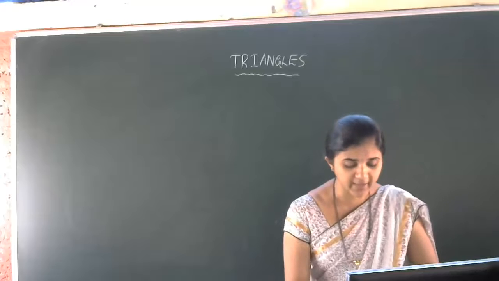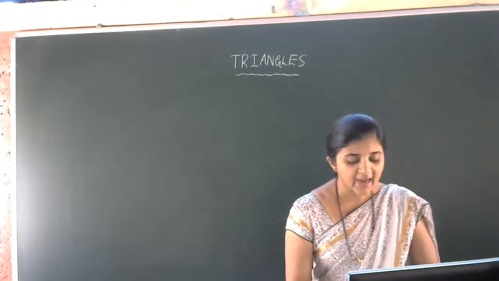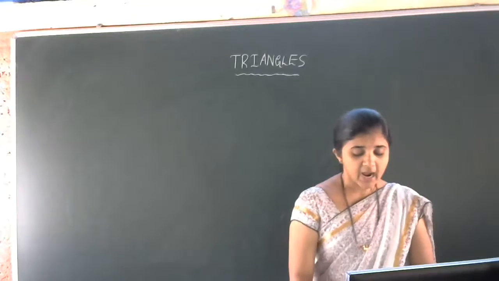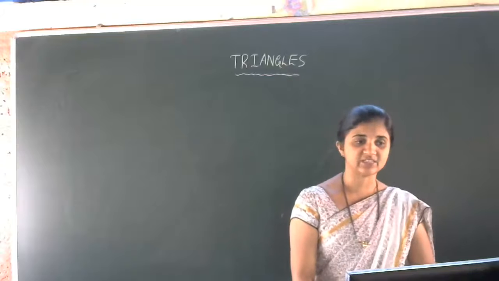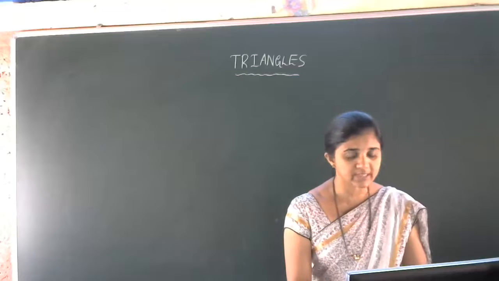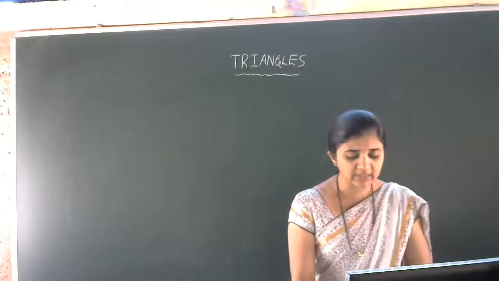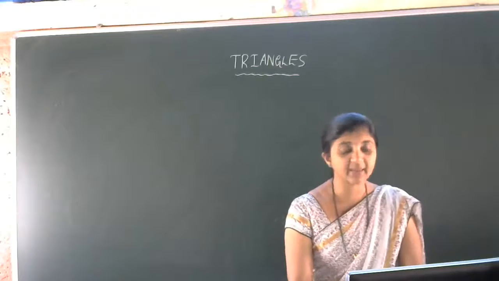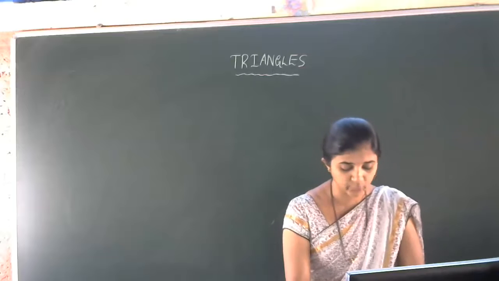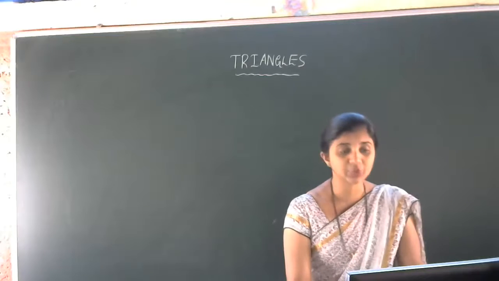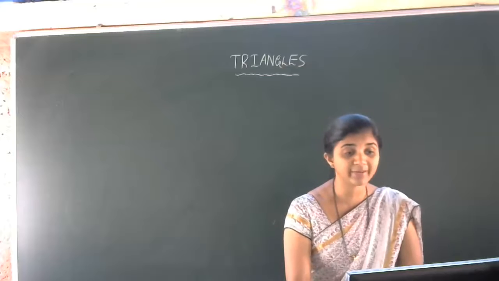Triangle ABC and triangle DBC are two isosceles triangles on the same base BC, and vertices A and D are on the same side of BC. If AD is extended to intersect BC at P, show that the following. So total 4 questions are there.